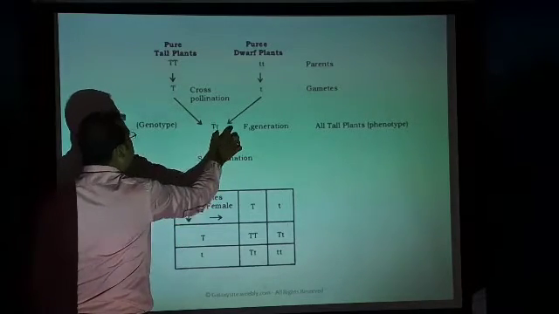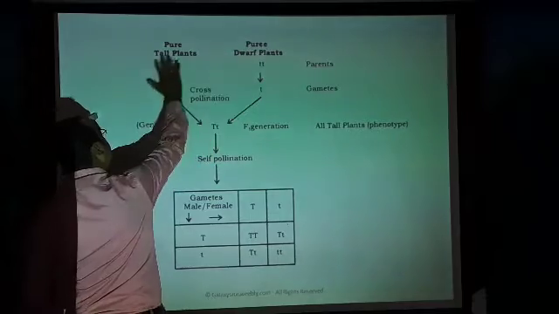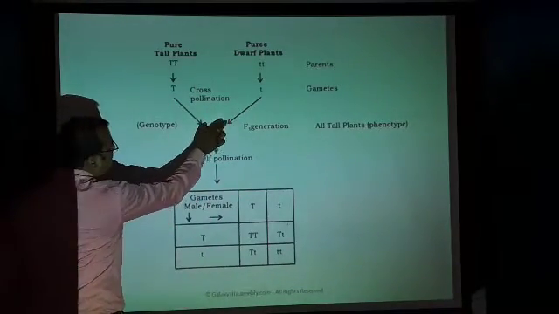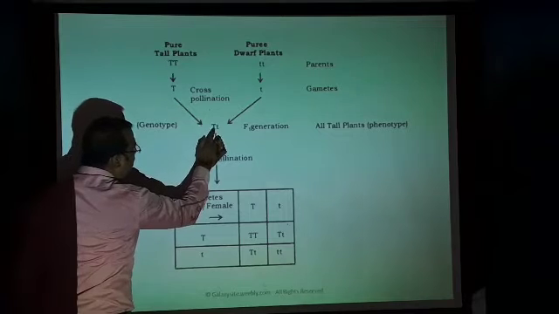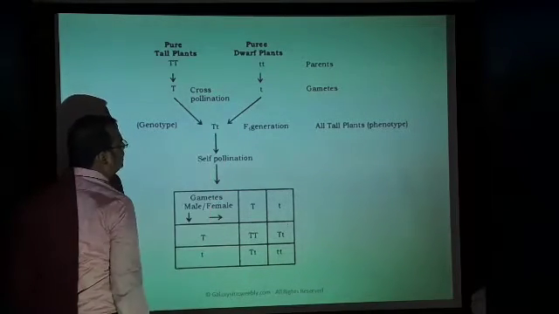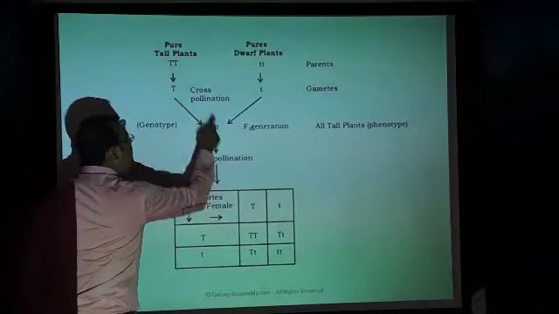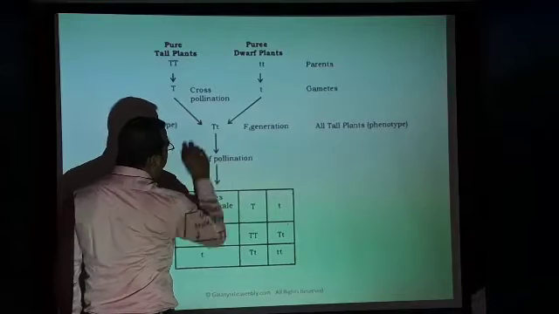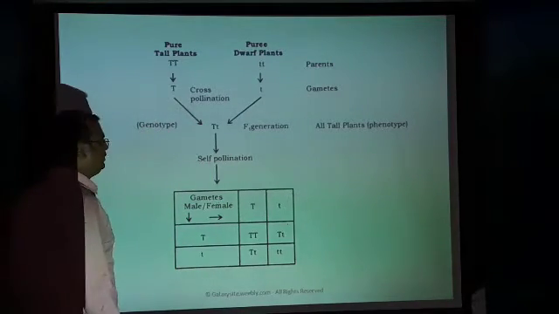This tall is the character of one parent. So only the tall factor expresses its character. Capital T is called the dominant factor, whereas small t is considered a recessive factor.